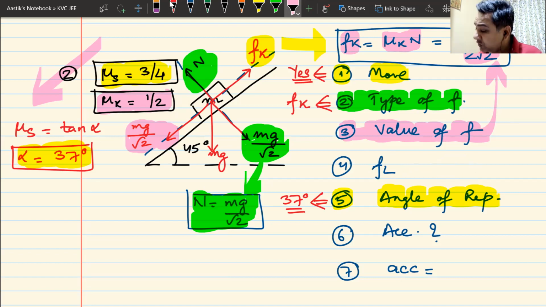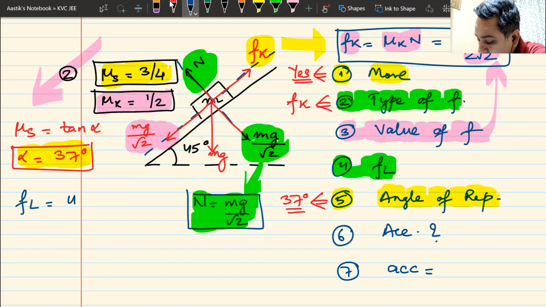That takes me to the fourth question. And the fourth question is, find the value of limiting friction. Now, how do I get the value of limiting friction? We all know that limiting friction FL is equal to mu s multiplied by N.